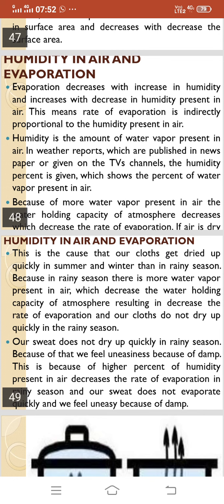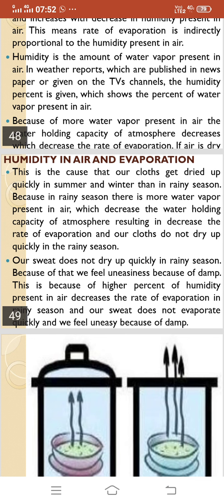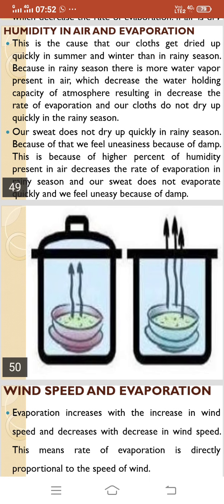Our sweat does not dry up quickly in the rainy season. Because of that, we feel uneasiness because of damp. This is because the higher percentage of humidity present in the air decreases the rate of evaporation in the rainy season, and our sweat does not evaporate quickly and we feel uneasy because of damp. So in this particular slide you can see the picture.